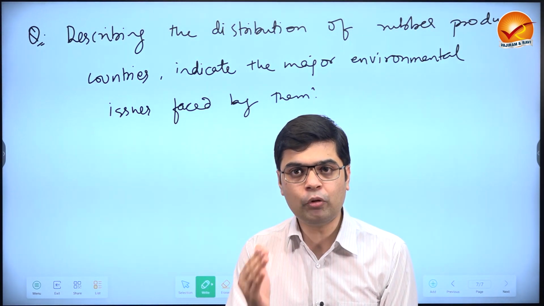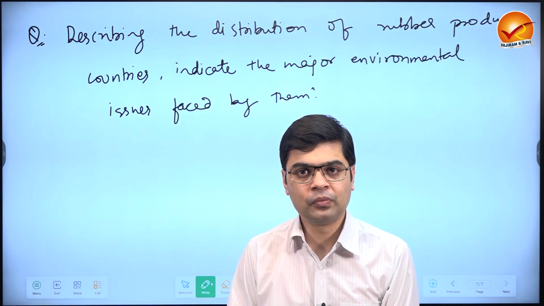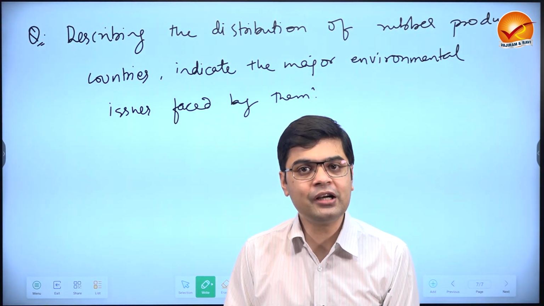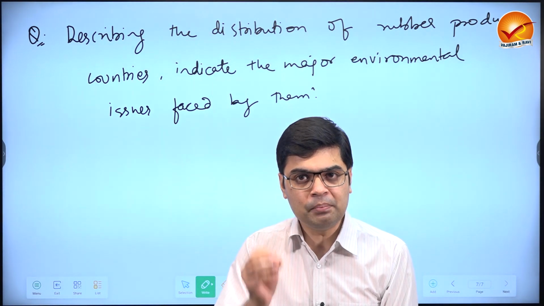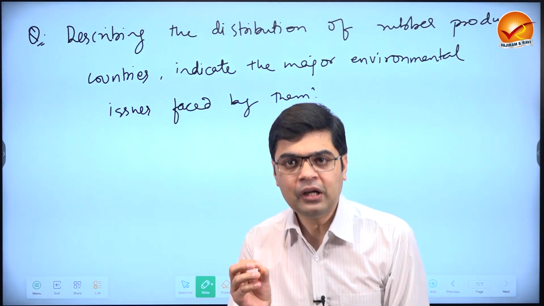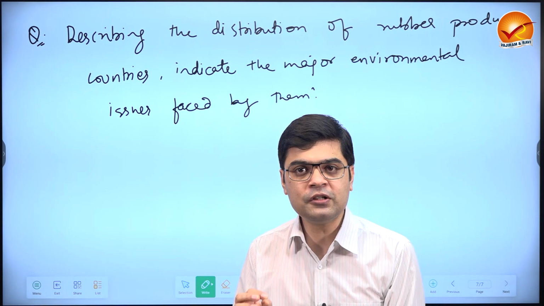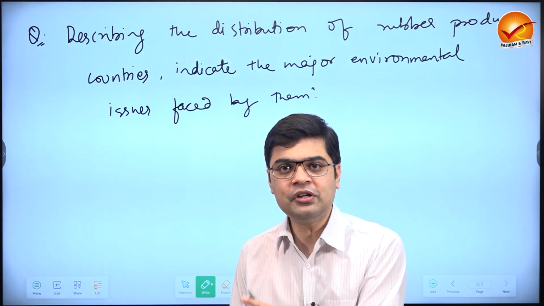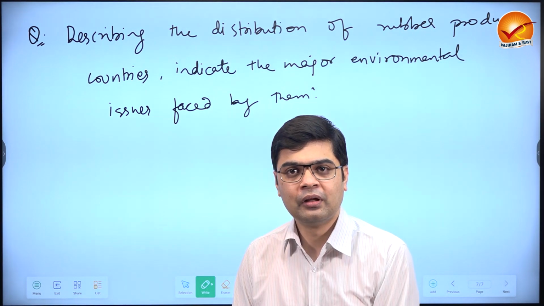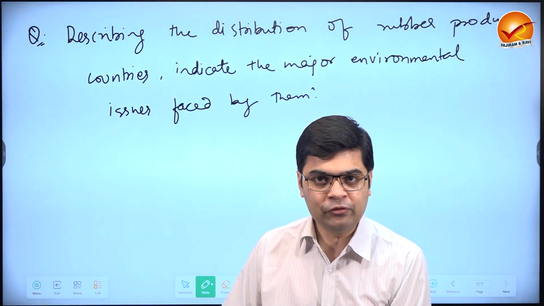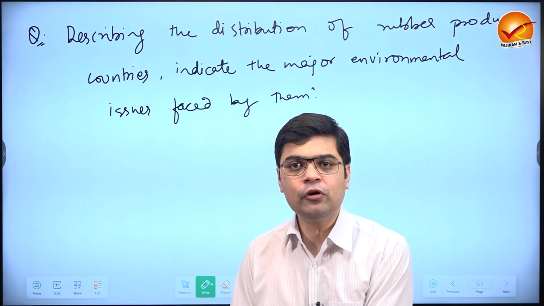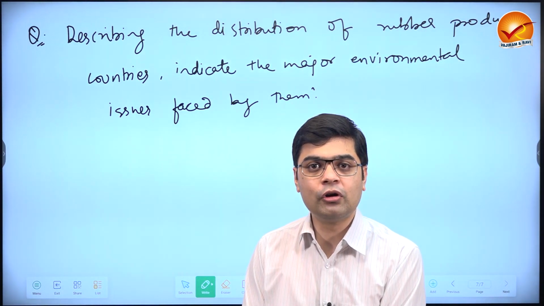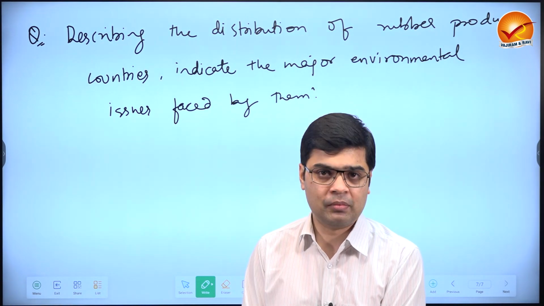So there will be a problem related to deforestation. There will be a problem related to biodiversity loss, habitat loss as well. So one basic issue that we have with the natural rubber cultivation is rubber will be cultivated at the cost of the traditional trees of the area. Now, if you have any information, let's say related to the area under cultivation or how it has been spreading, you can mention about it.